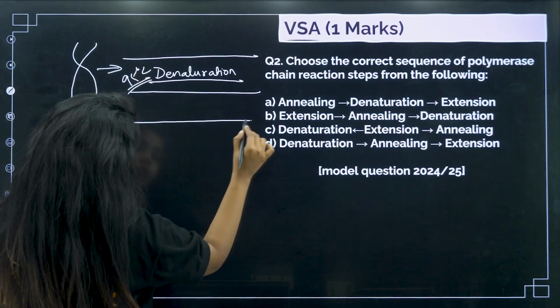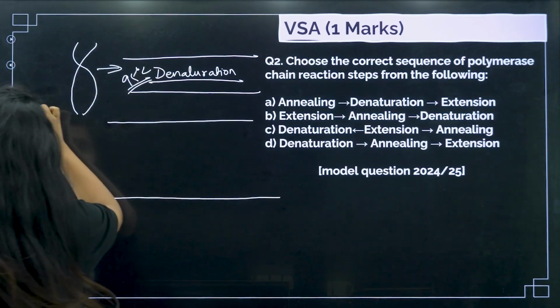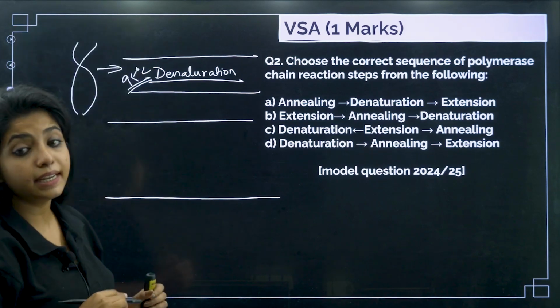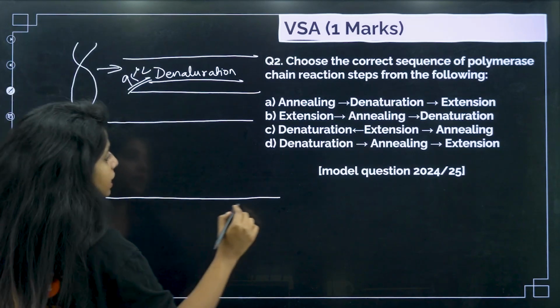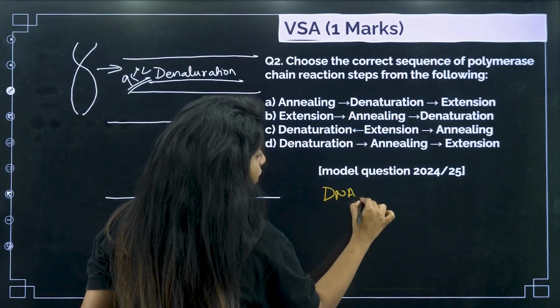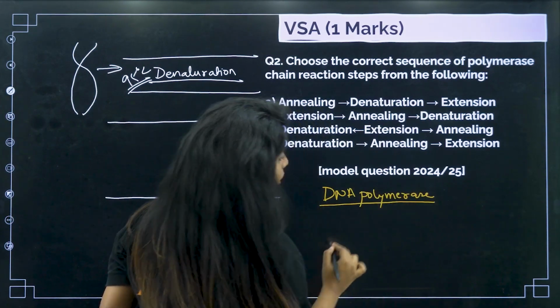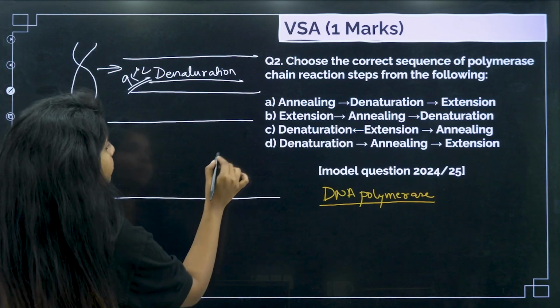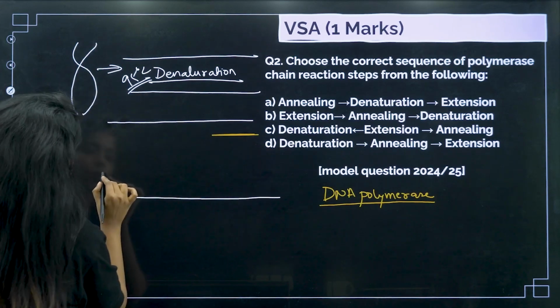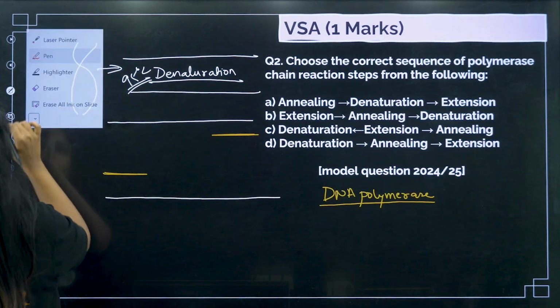After things are broken down, I have to make a copy, right? For making a copy, I need DNA polymerase, because DNA polymerase would be making a new strand. But the problem with DNA polymerase is that it cannot just start by itself. It needs certain primers, certain nucleotides already fixed over here. So these are known as what, children?